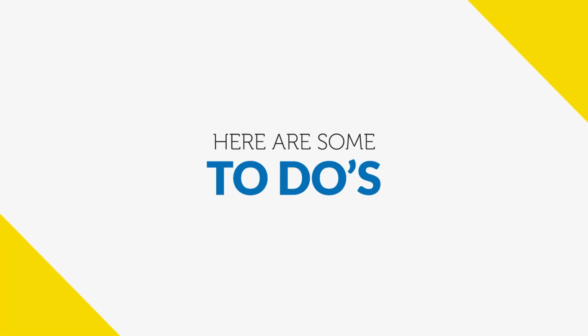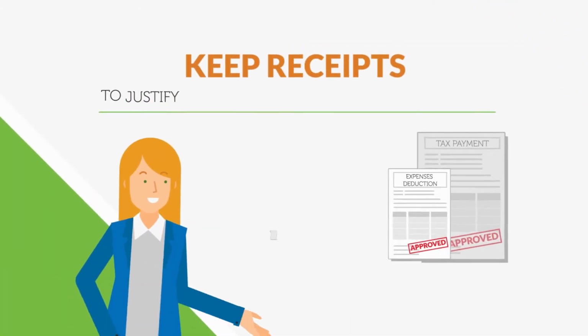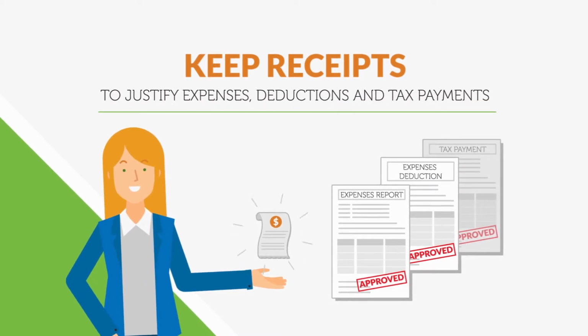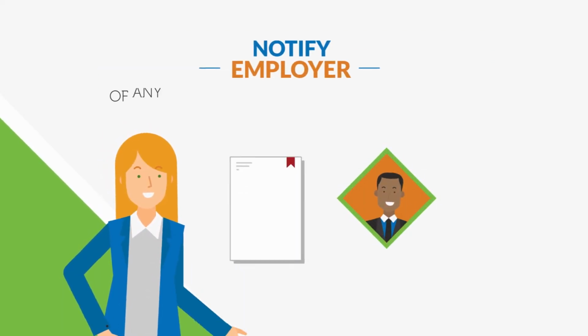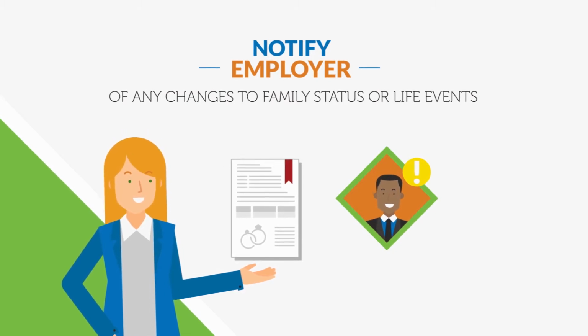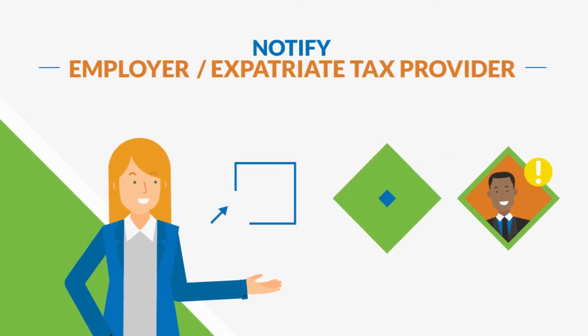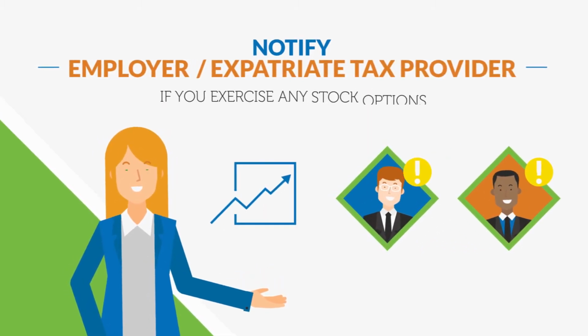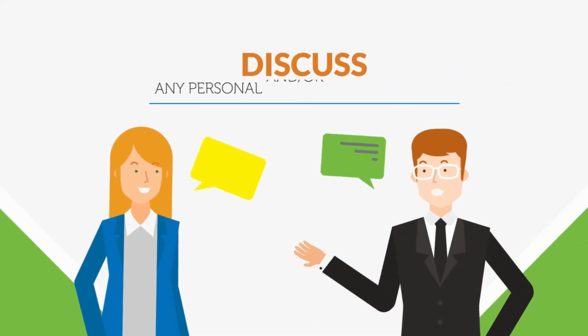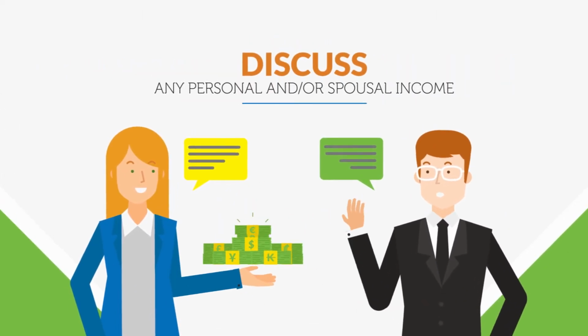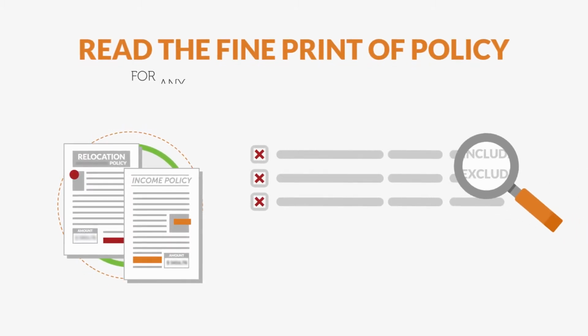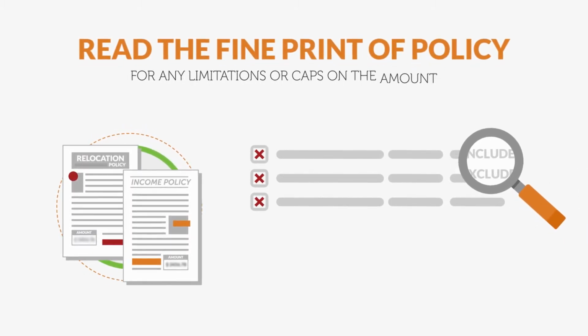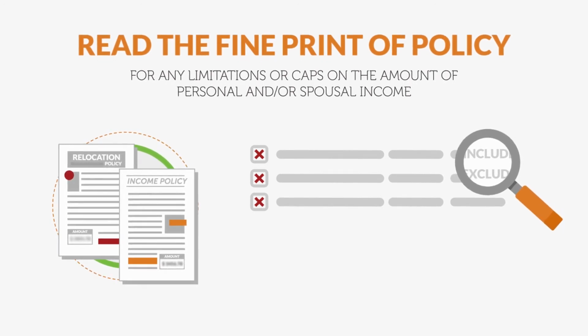Here are some to-dos. Keep receipts to justify expenses, deductions, and tax payments. Notify your employer of any changes to family status or life events. Notify your employer or expatriate tax provider if you exercise any stock options. Discuss any personal and/or spousal income with your expatriate tax provider, and most importantly, read the fine print of your policy for any limitations or caps on the amount of personal and/or spousal income.